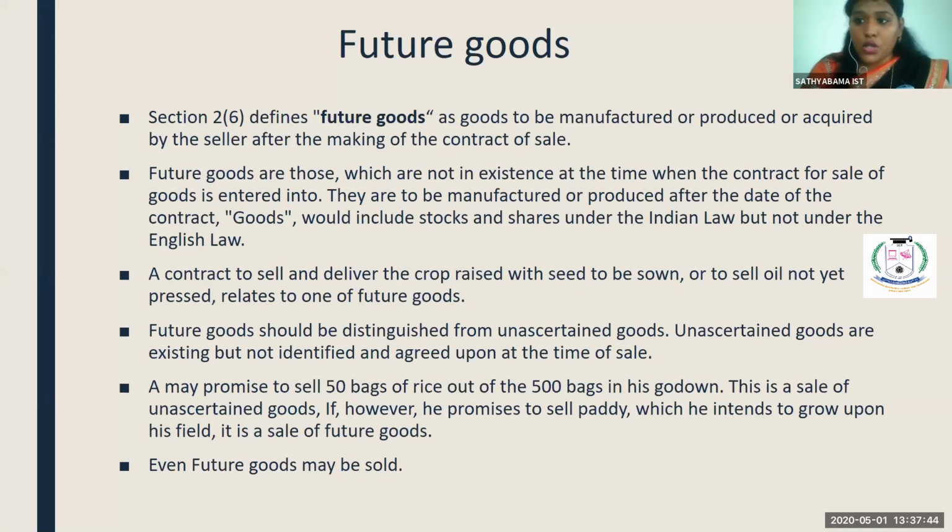In case they are assuring that, it falls under this category because it is not ready to deliver, not ready to transfer possession from one person to another, but it will be delivered in the future period. Clear? So the thing which is not ready to deliver immediately, but which is yet to be manufactured in the future period, falls under the category of future goods.